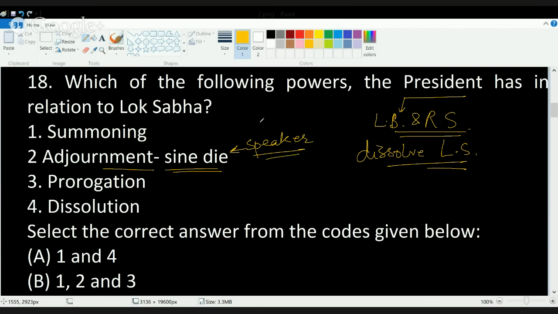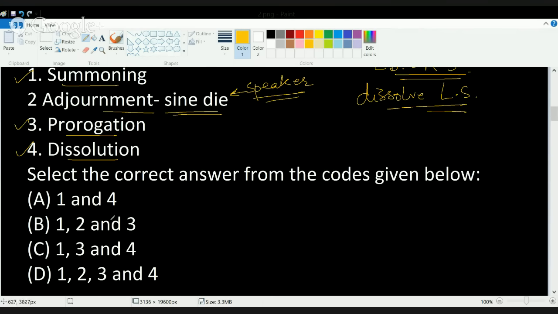So the correct answer here would be 1, 3, and 4, that is summoning, prorogation, and dissolution. So the only choice that has these 3 answers is choice C. Okay, this is again a very direct question from political science.